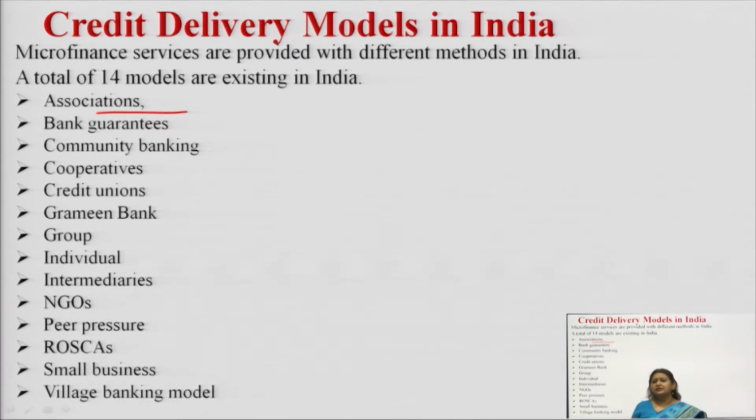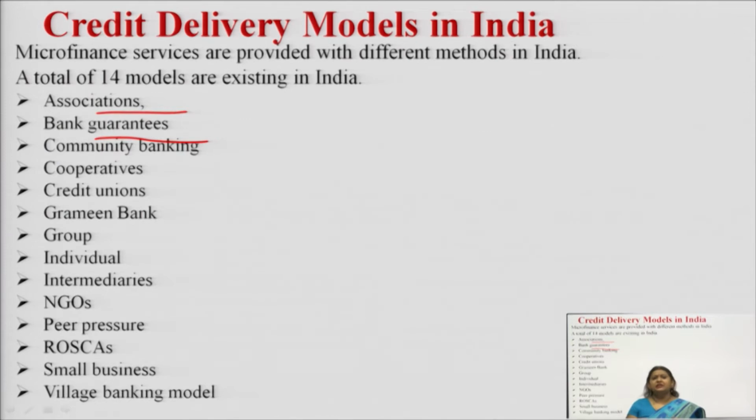The second one is bank guarantees. Sometimes we are providing microcredit, but there is still a bank guarantee associated with it, so that there are lesser chances of default. Fine. The third one is community banking. Community banking is when a small bank is formed for a particular community and they are handling the banking system.